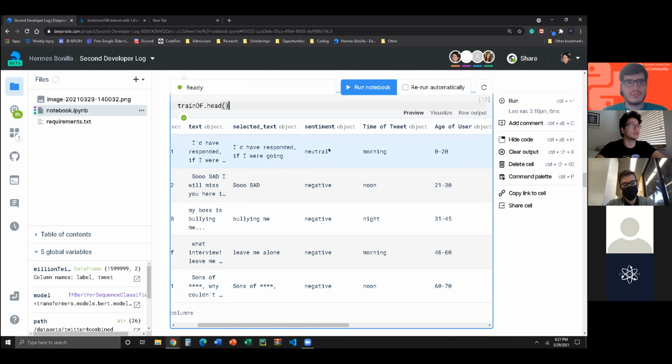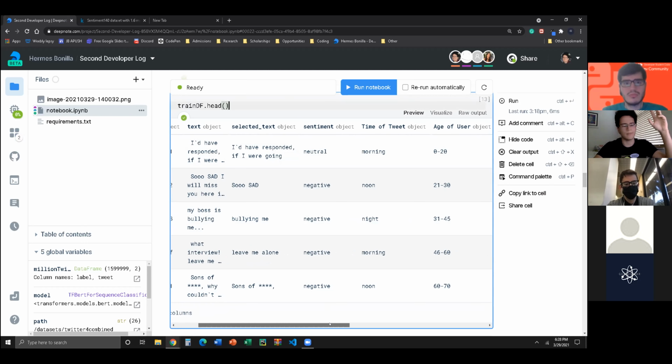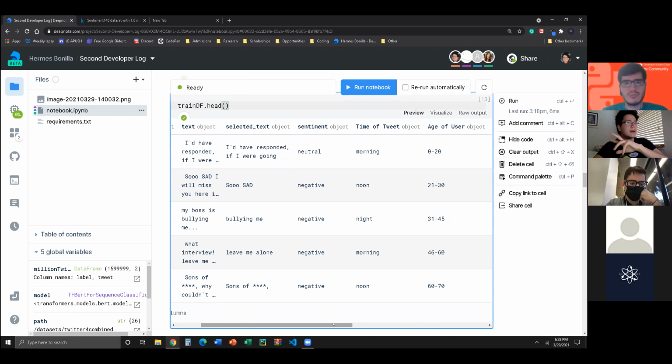The sentiment, they're actually saying the full sentiment. So they're saying neutral, negative, and positive. That's the 3 labels that they had, which we know just because we saw that on Kaggle and we analyzed it, but you can easily do that using Python in conjunction with pandas.